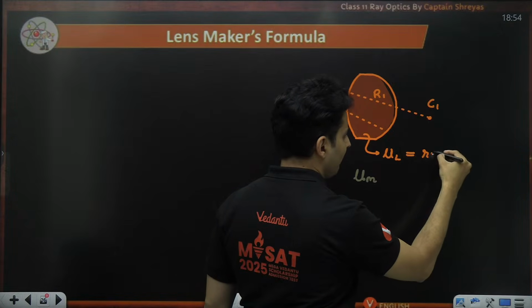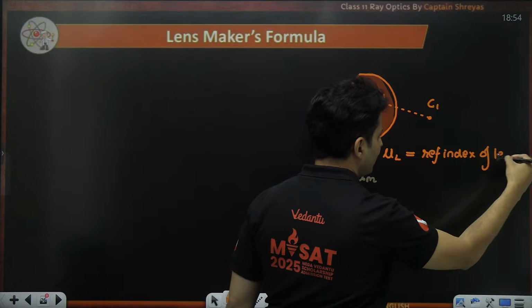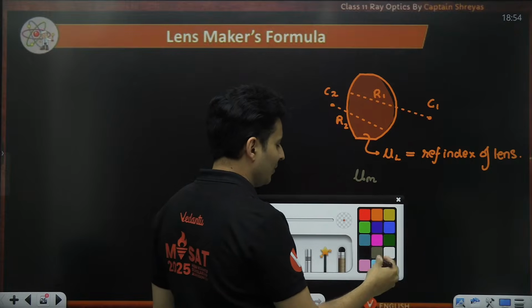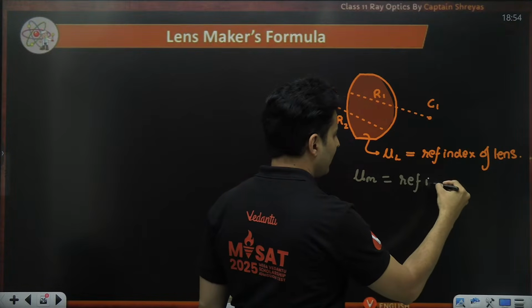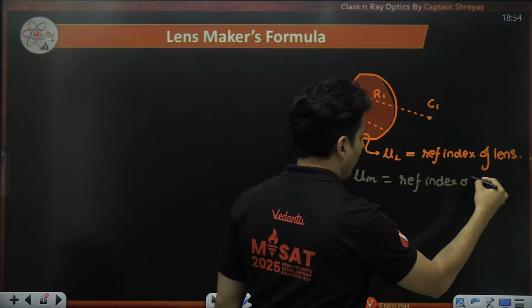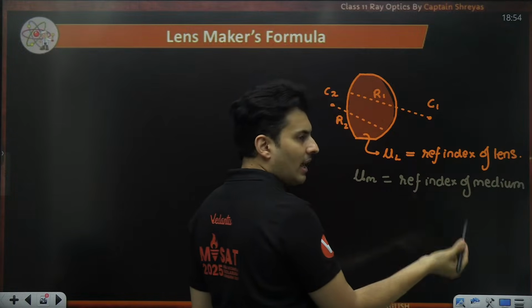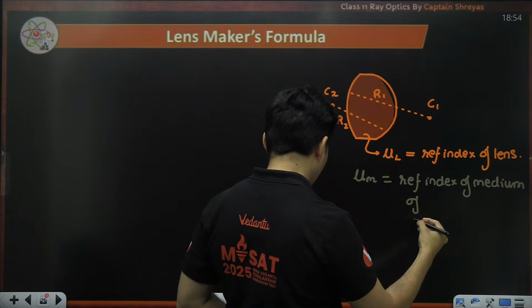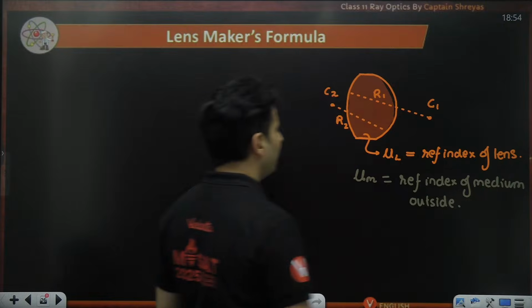It is the refractive index of the lens material, whether it is glass or whatever. And mu M is nothing but the refractive index of the medium outside the lens, if it is dipped in water, in air, or in some liquid medium.